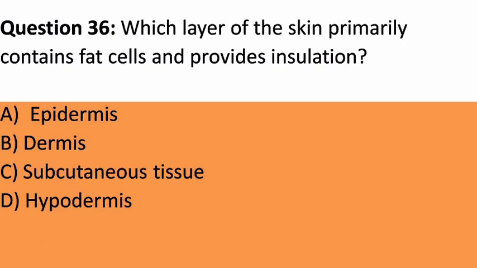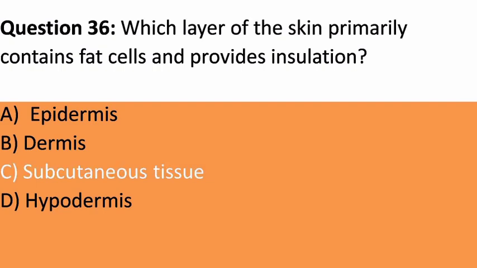Question 36. Which layer of the skin primarily contains fat cells and provides insulation? A. Epidermis. B. Dermis. C. Subcutaneous tissue. D. Hypodermis. Answer. C. Subcutaneous tissue. Explanation. The subcutaneous tissue, or hypodermis, mainly consists of fat cells that provide insulation and cushioning.